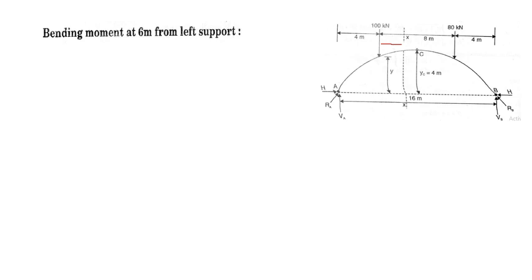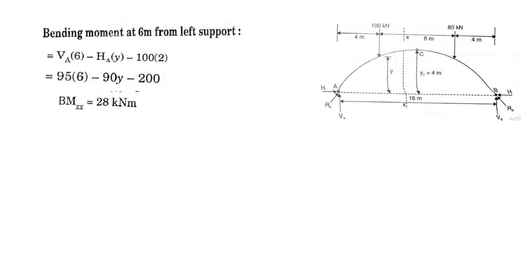So the moment is VA into X, that is 6 meter, minus H into Y, we have just now found out, and 100 into 2. All are known quantities. We know the Y value. So bending moment is 28 kilonewton meter.